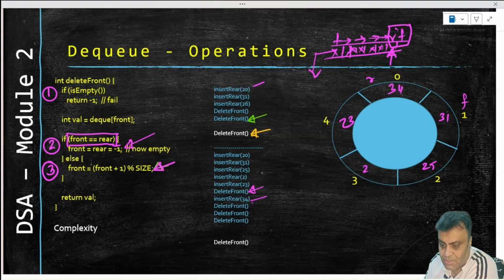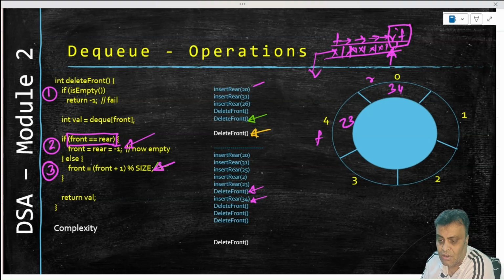Now we have 3 sets of deletes, right? So these three sets of delete will take this front from here, first step, second step front will go here, third step front will go here. So let us do that in one block. Let us say that front will go here and every element will be dequeued and that will not be there. Now if we take the last operation, which is this delete, then this front will now go here.